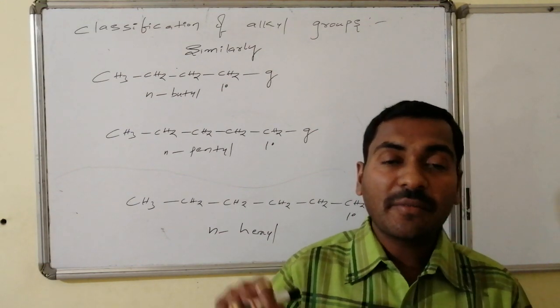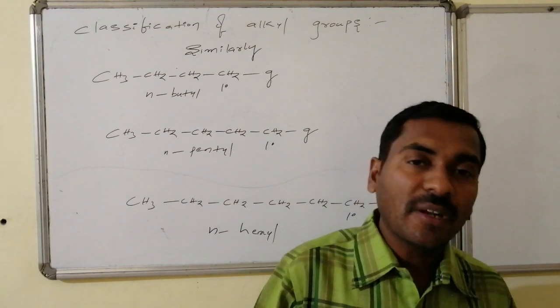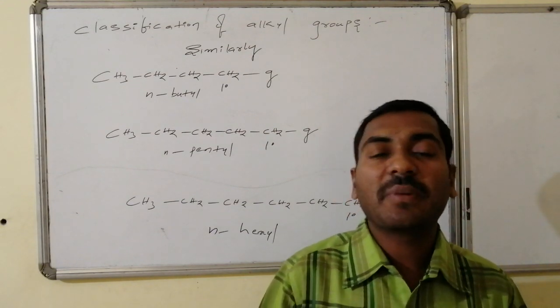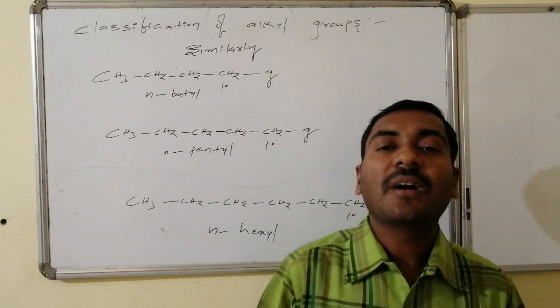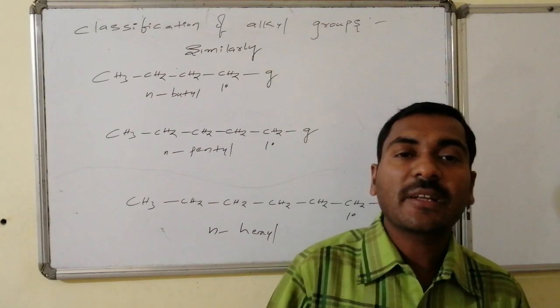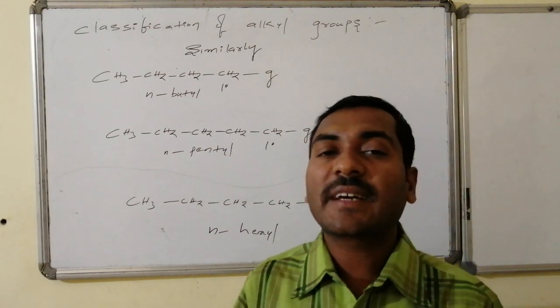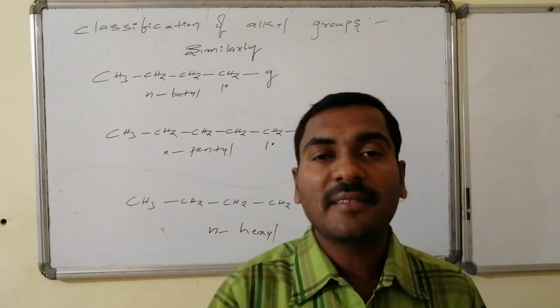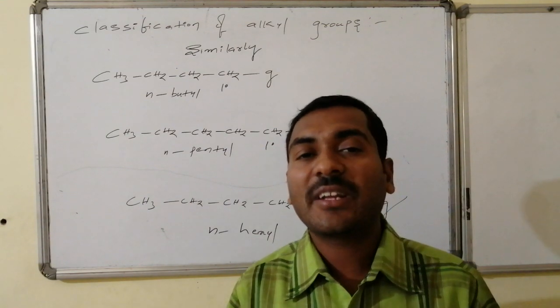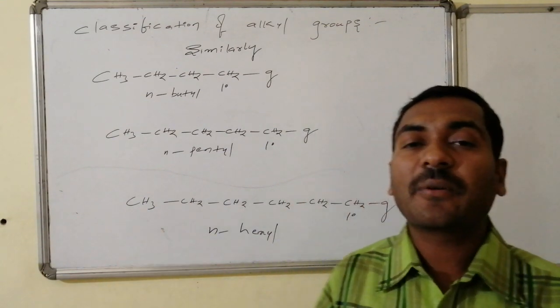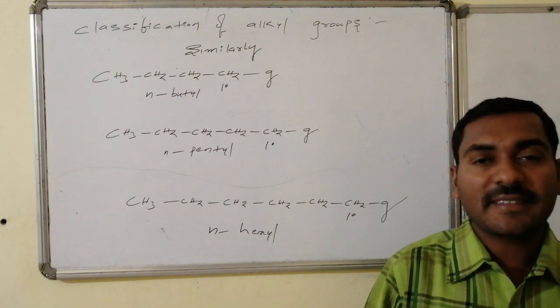One of the primary hydrogens, either on the left hand or the right hand, is replaced by some group or atom. Depending on that group or atom name, it is known as its corresponding n-alkyl group, like n-propyl chloride, n-hexyl chloride, etc.